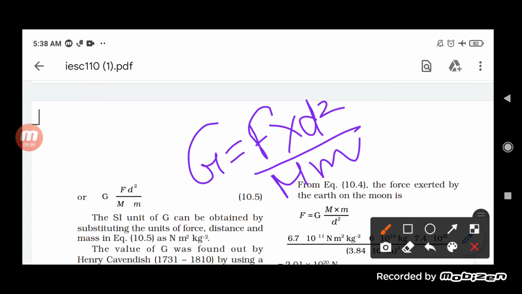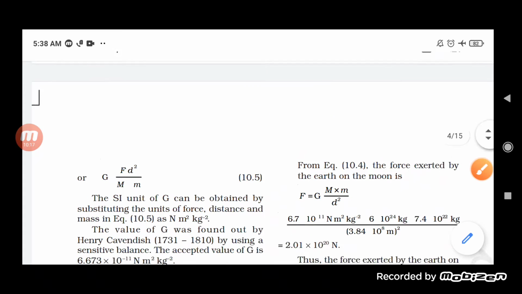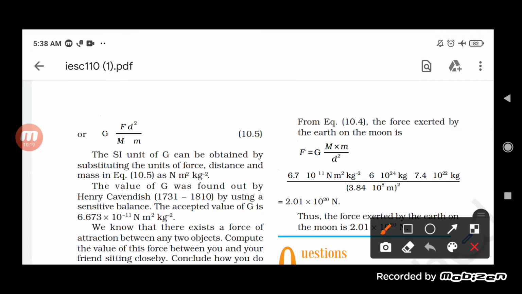Now, with the help of this, we can get the SI unit also. What is the SI unit of force? That is Newton. D square is represented as meter square, upon kg into kg, so kg square. So, Newton meter square per kg square. This is the SI unit of G. It is also written as you can see here, Newton meter square per kg square.